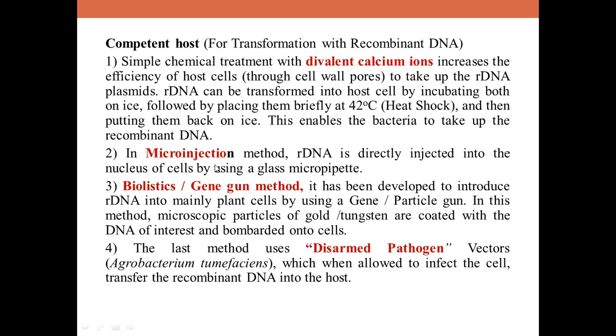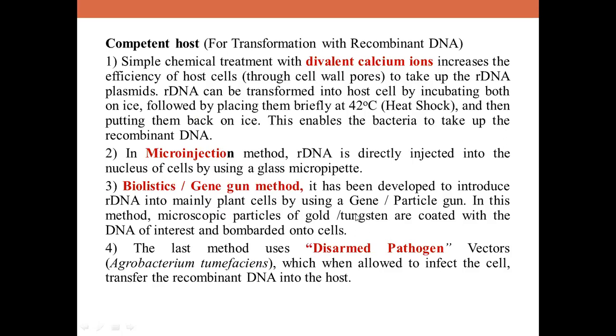In the next method, that is the microinjection method, rDNA is directly injected into the nucleus of the cells, animal cells particularly. This method is only for animal cells, and not applicable for plant cells because of the presence of cell wall. And you are using a micropipette or a micro syringe. The method is very time consuming, a slow process, and a major success you can find in this method is using oocytes. When you want to introduce the desired gene in gametes like oocytes, there it is highly successful.